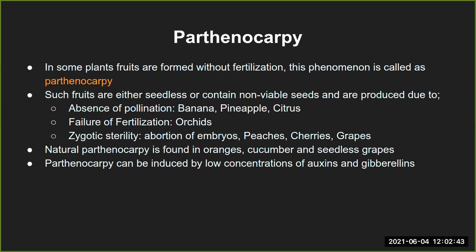Mostly the ovary, not even the style and stigma is required there, but majorly the ovary part develops into the fruit as such. And such fruits are either seedless or they contain non-viable seeds. That means you cannot regrow plants from the seeds that are present in those fruits.